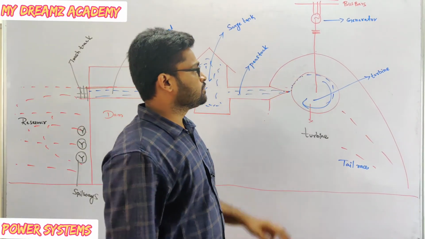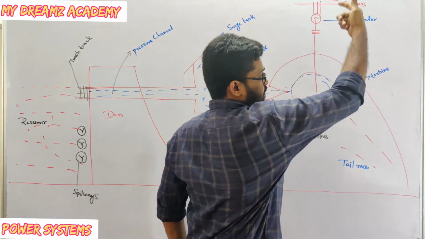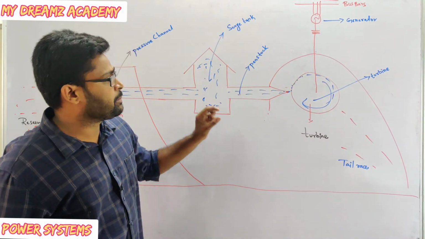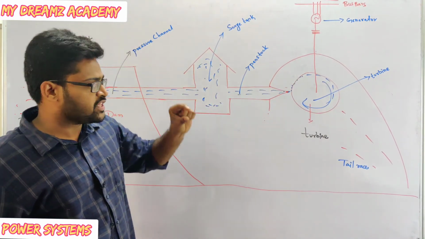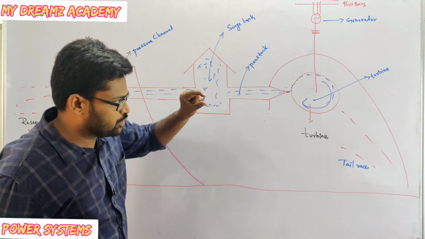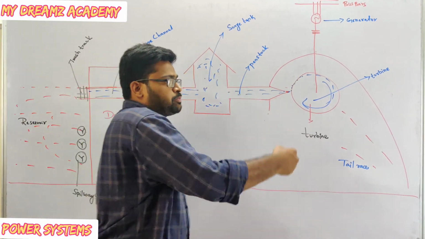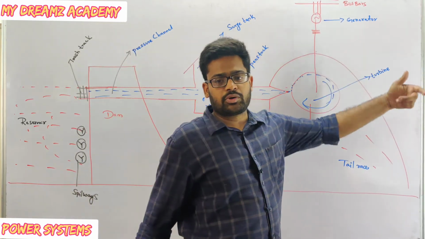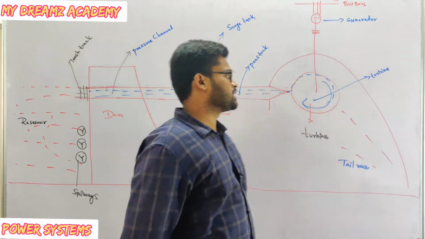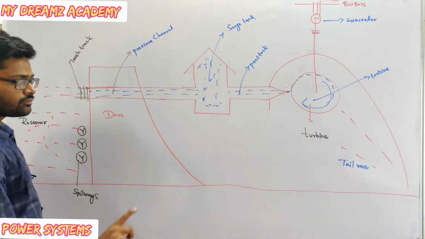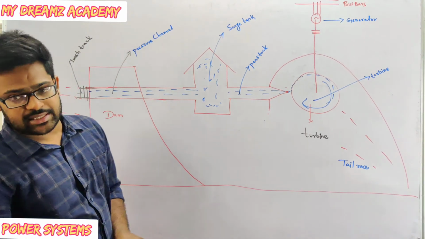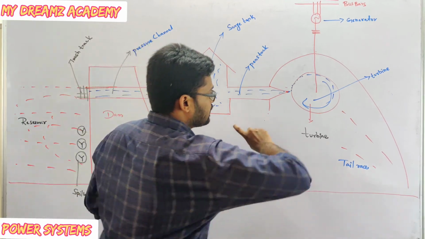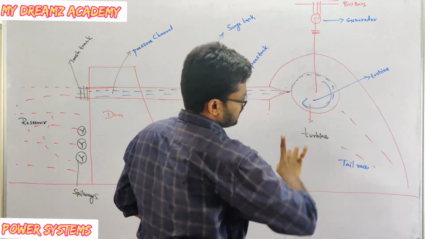When the electrical power output requirement is very less, then the penstock nozzle valve will reduce, such that the speed of the turbine will reduce, such that the electrical output will be reduced. This is the concept.